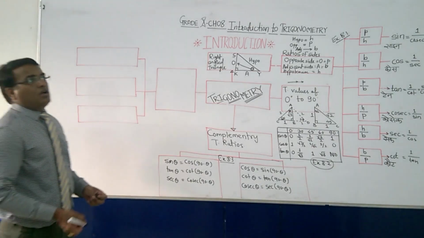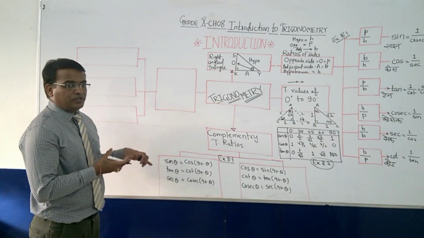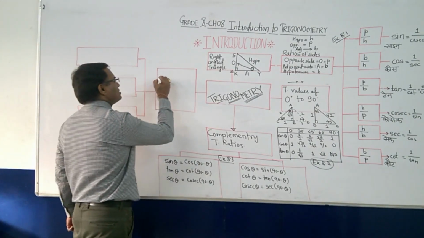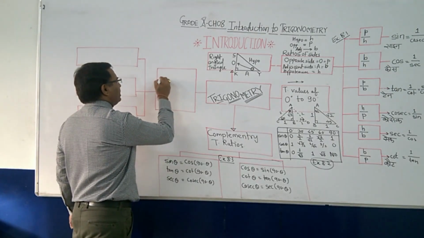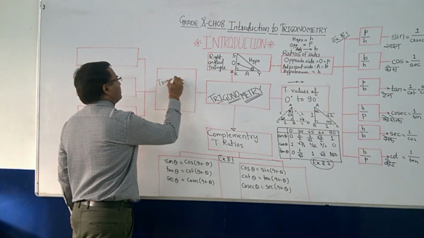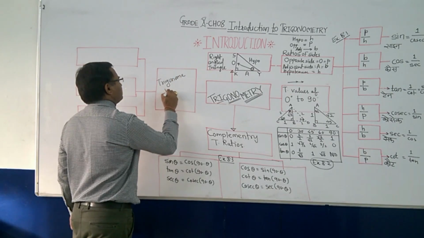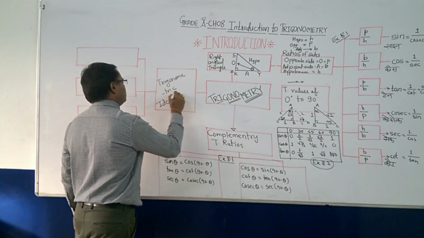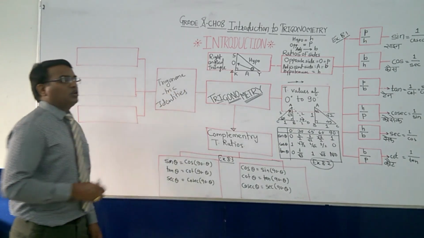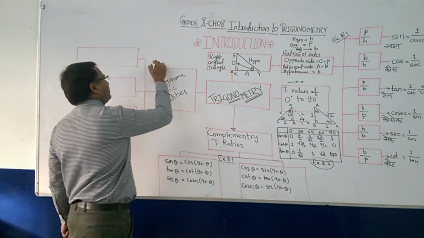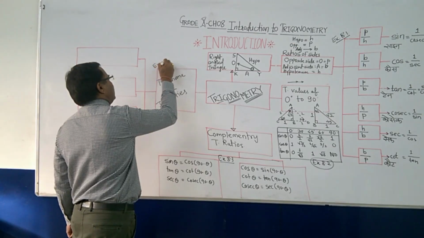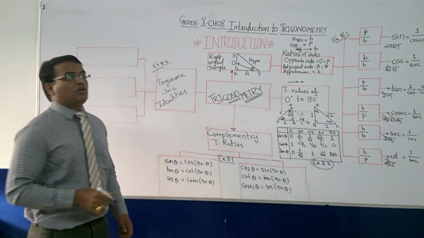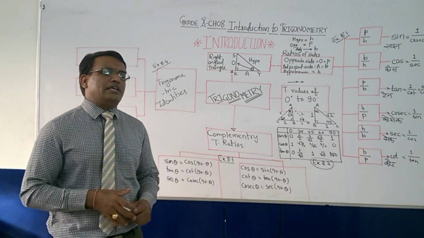And here is the soul of the chapter, a very important point: trigonometric identities. This is exercise 8.4, one of the important exercises for your board exam.